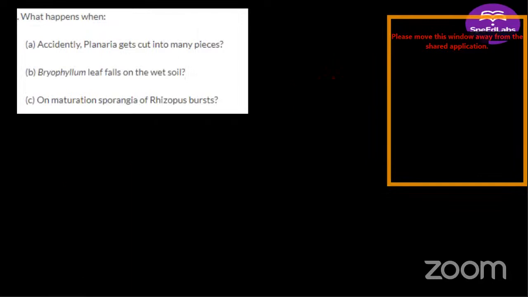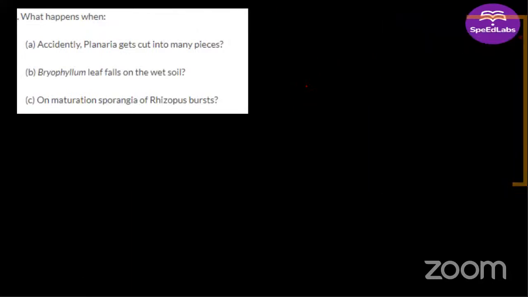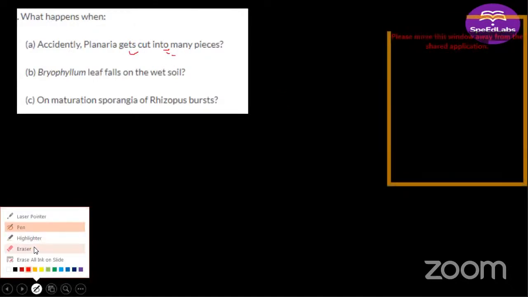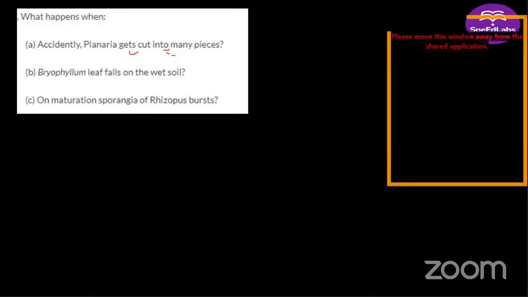What happens when? For this, you will have to switch on your mics. Now tell me, what is going to happen if planaria accidentally gets cut into many pieces? Yes, Arushi, what is going to happen?